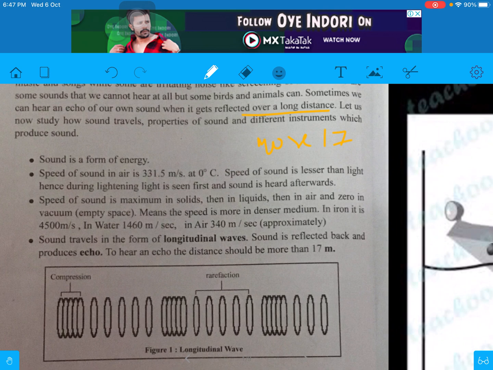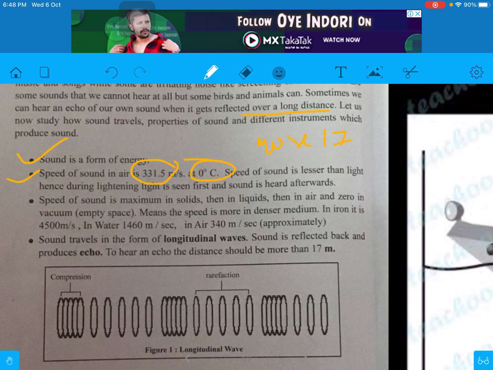First, sound is a form of energy. Second, speed of sound is 331.5 meter per second at 0 degrees centigrade. In air, if air is at 0 degrees centigrade, then speed of sound is 331.5. And if we heat the air, if the temperature of air is more than 0 degrees centigrade, then the speed of sound will be more than 331.5.